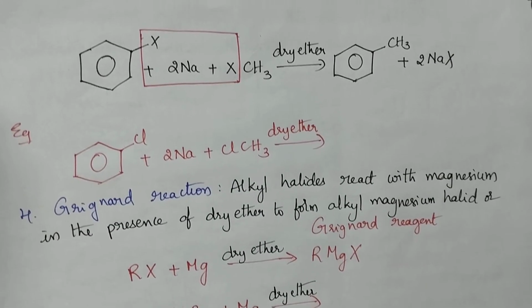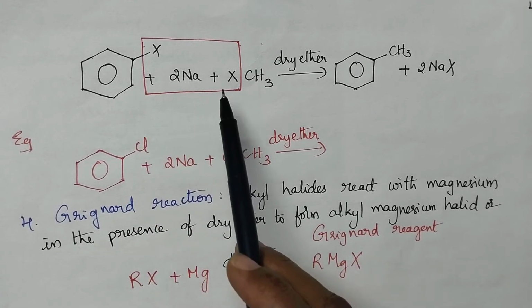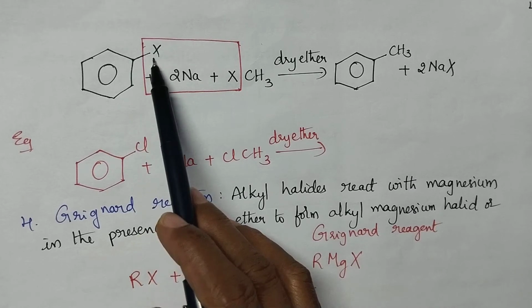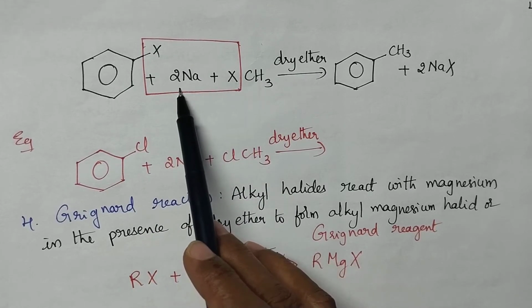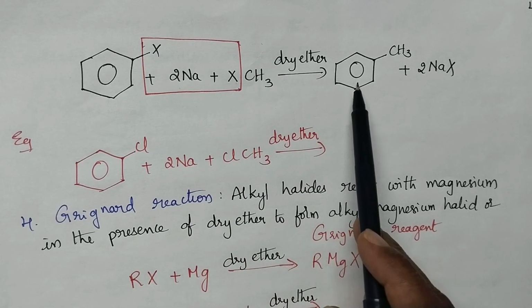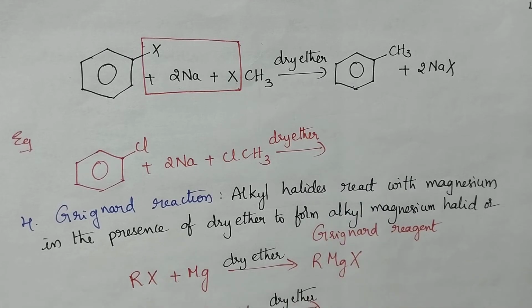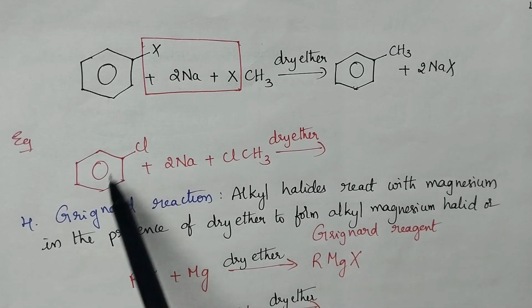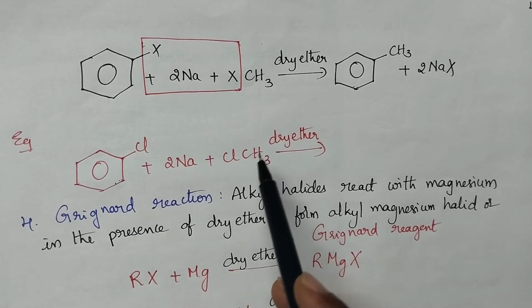Let us see one example. So in the Wurtz-Fittig reaction, what happens? Aryl halide reacts with alkyl halide in the presence of sodium metal, which results in the formation of alkyl benzene. Let us consider chlorobenzene. Here chlorobenzene reacts with methyl chloride. Can you guess the product?